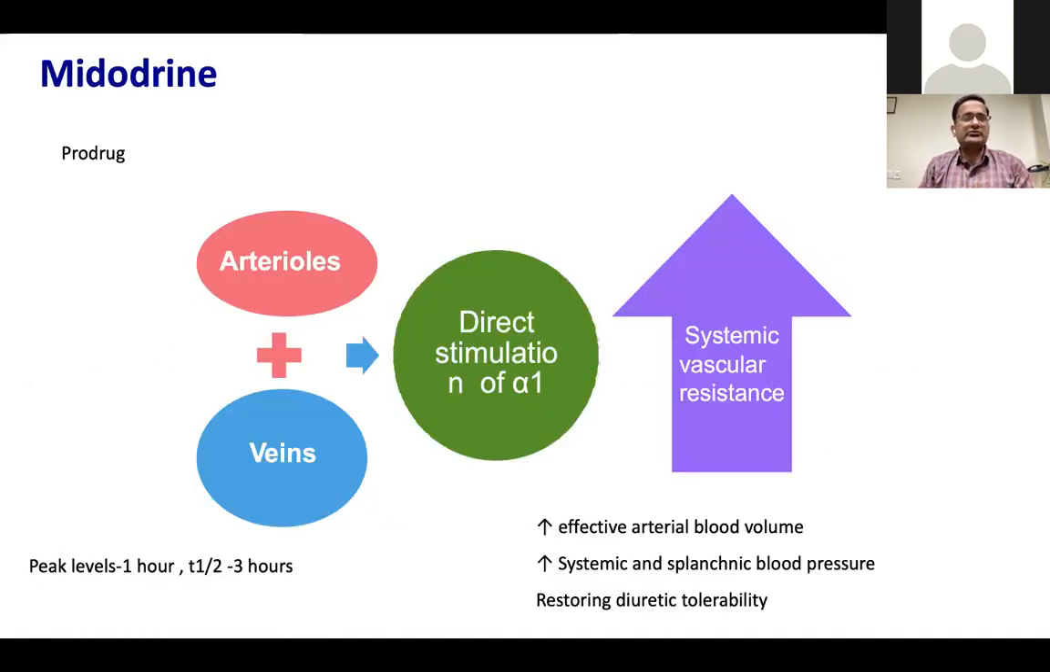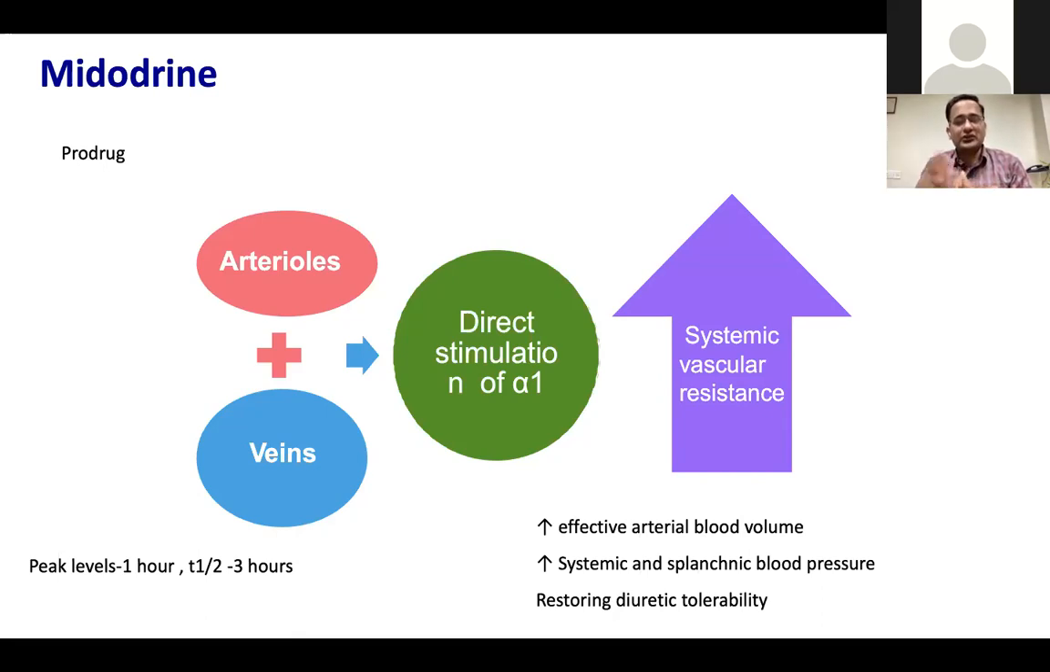So next comes the midodrine. This has been available in India for the last 2-3 years, and basically it is an alpha-1 agonist acting on the vascular smooth muscles, constricting both the arterioles and the veins, constricting the splanchnic as well as the systemic vessels. The main advantage of this is it is available in the oral form, in the borderline cases, or the patients who respond to the injectable vasoactives.